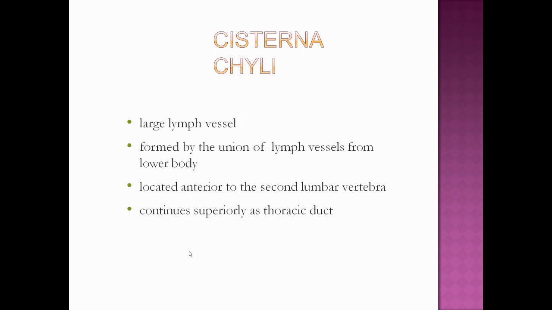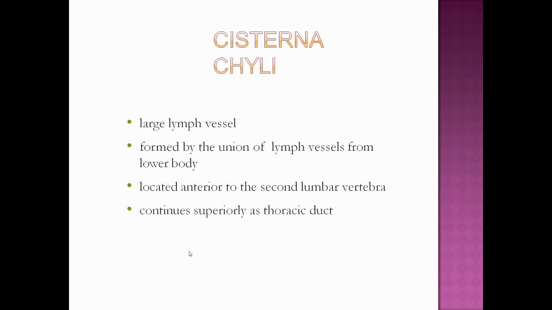Cisterna chyli is a large lymph vessel. It is formed by the union of the lymph vessels from the lower body, and it is located anterior to the second lumbar vertebra, and it continues superiorly as a thoracic duct.